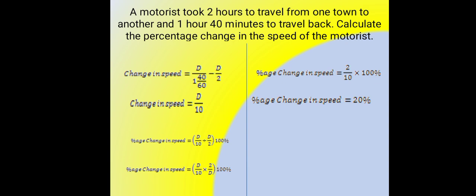A motorist took 2 hours to travel from one town to another and 1 hour and 40 minutes to travel back. Calculate the percentage change in the speed of the motorist.